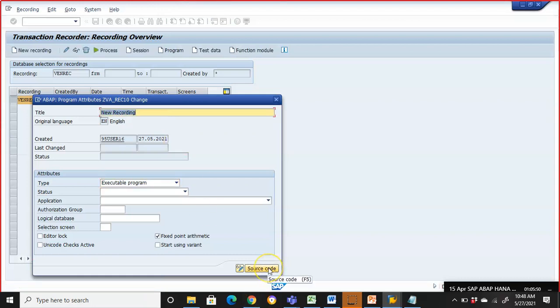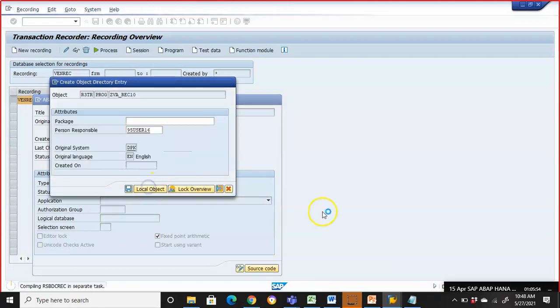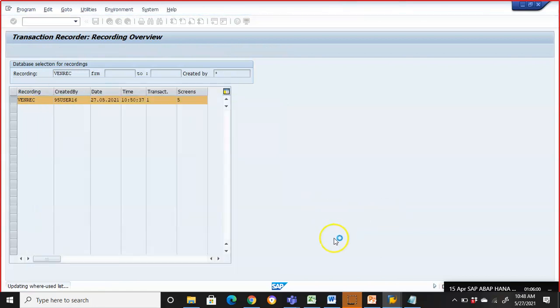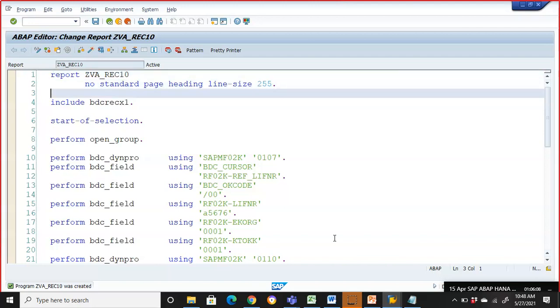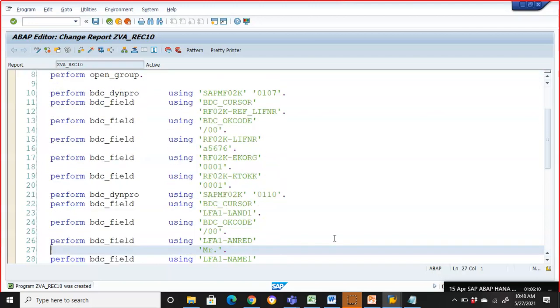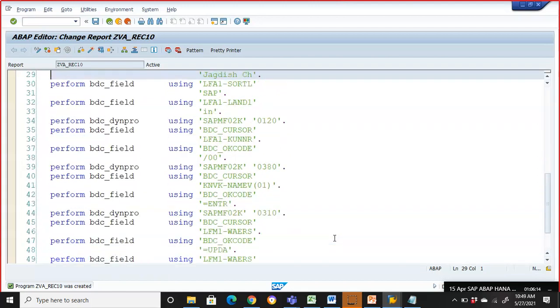Just click on source code. We have to click on the source code now, and if you see the source code, you can see all these things happening there. Everything will be seen there. Now there are also other ways of doing it, like transfer from file, and a lot of other ways, but right now this is the way which we are following. So if you see here, include BDCRECX1, everything is done now. Perform close group.